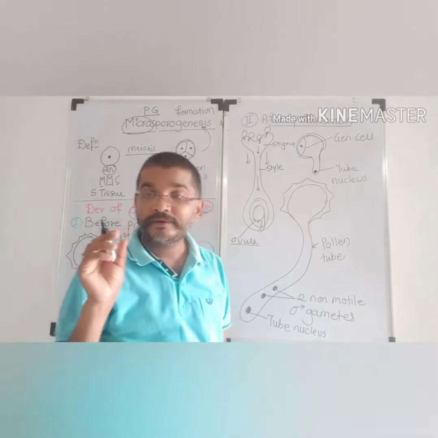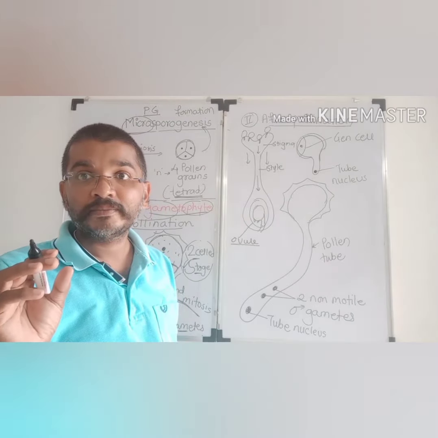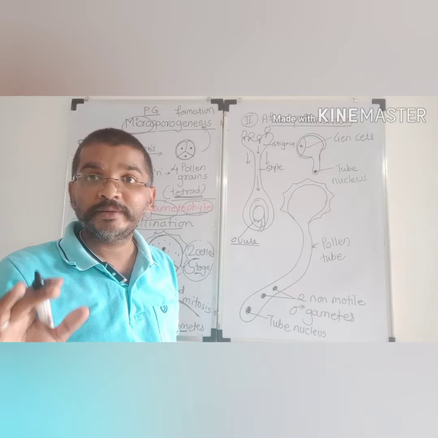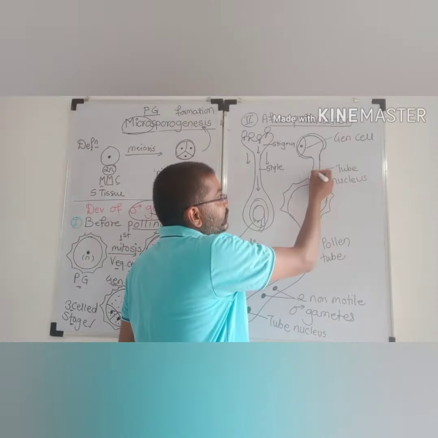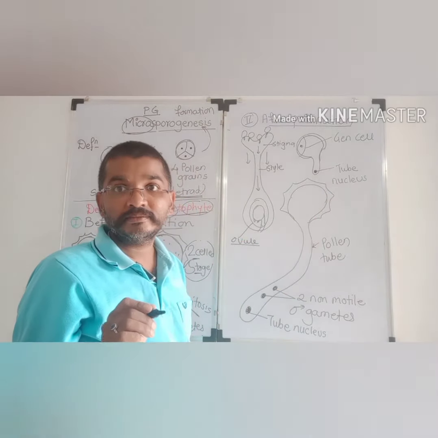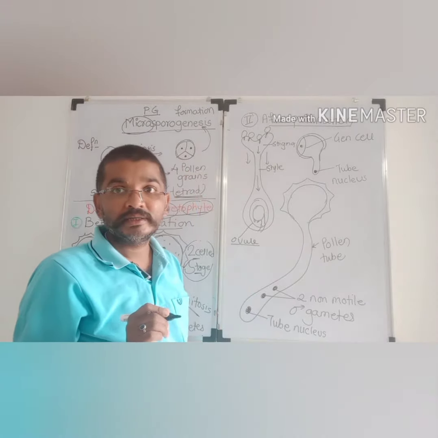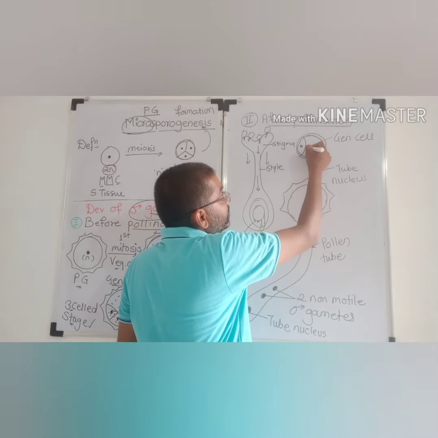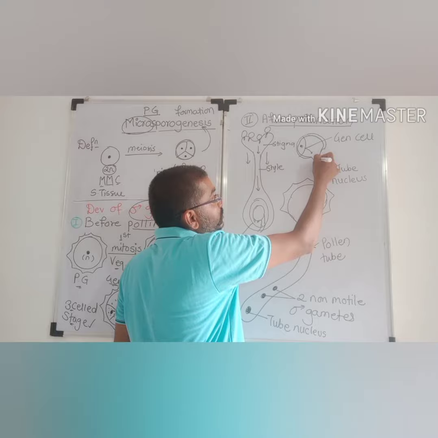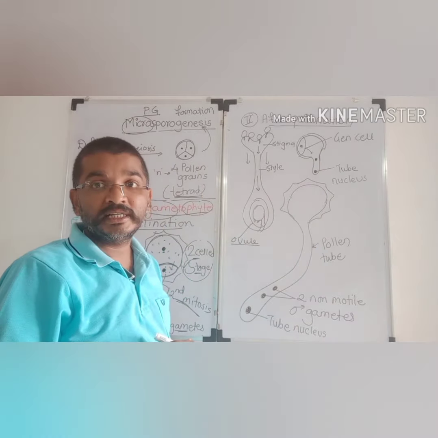Who is mainly responsible for the growth of the pollen tube? The tube nucleus plays the important role in the direction and growth of the tube towards the female gametophyte. Behind the tube nucleus, the generative cell also comes inside the pollen tube.